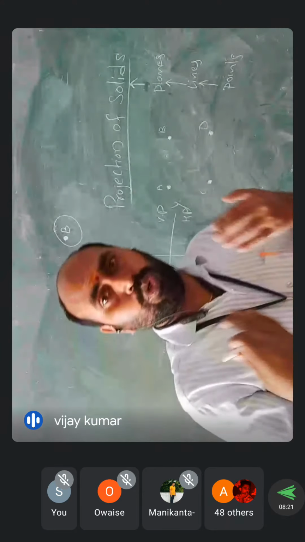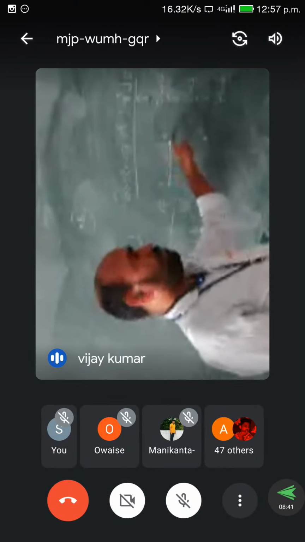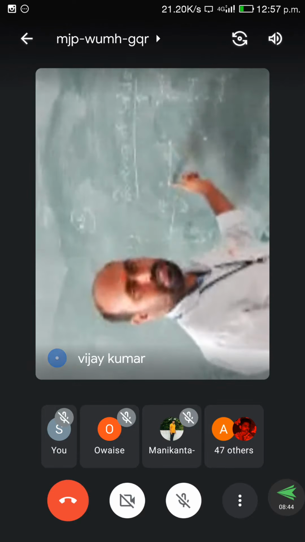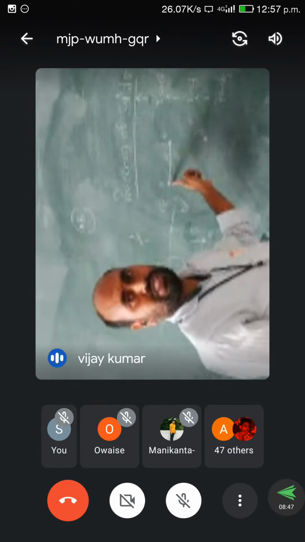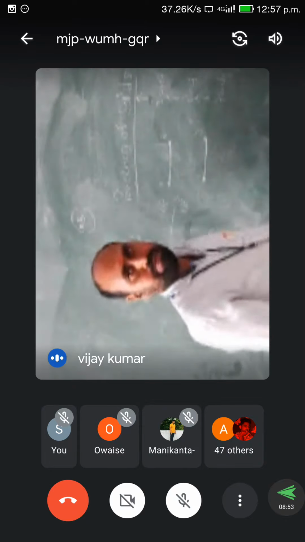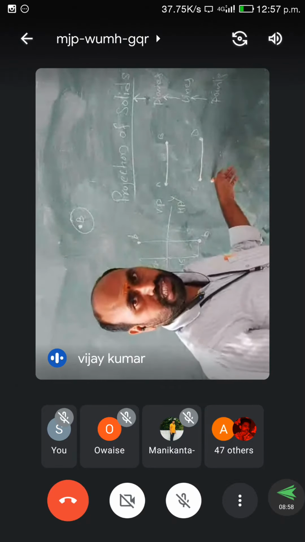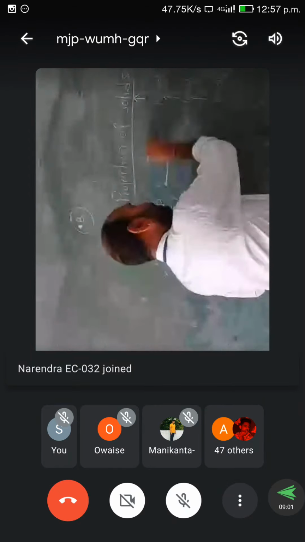If you have good knowledge about the projection of a point, you can easily attempt the projections of a straight line also, because the shortest distance between 2 points is called a straight line. For example, there is AB. This is point A and this is point B. The shortest distance between the 2 points is called a straight line. Right? It is a straight line. And again, C to D. I am joining C to D. The shortest distance is this one, and you can project a straight line.